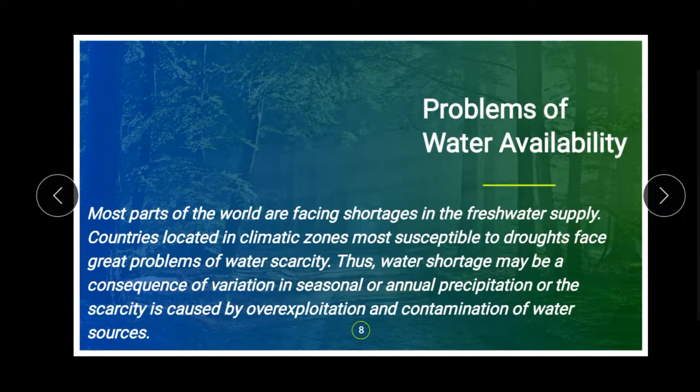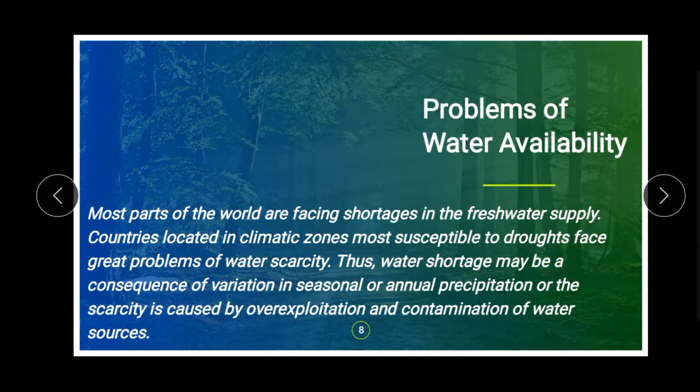Next, problems of water availability. What are the problems we have in water availability? Most of the world is facing shortages in the freshwater supply. That means most places in the world are suffering a shortage in the freshwater supply.